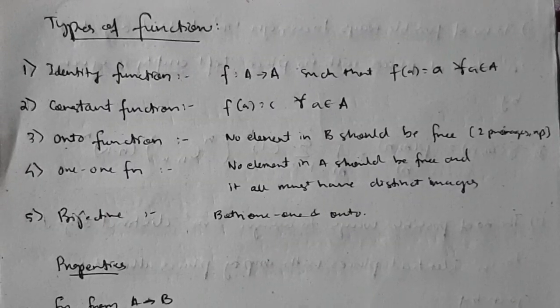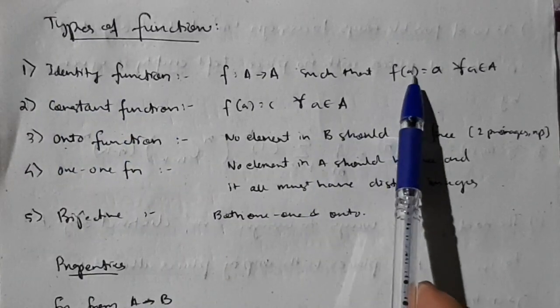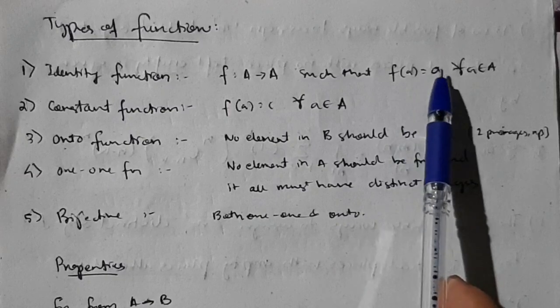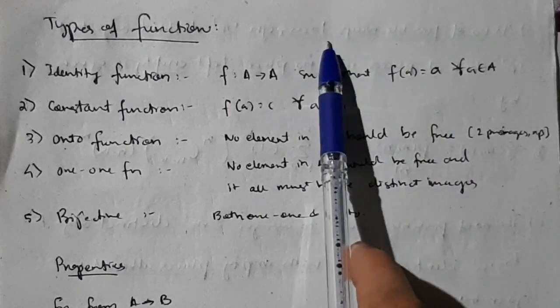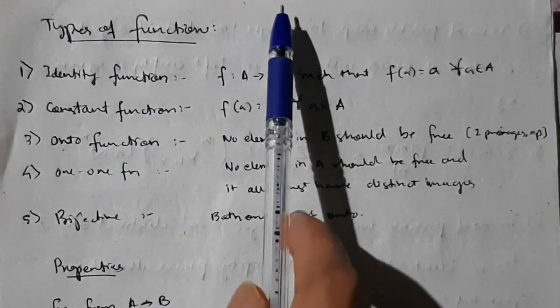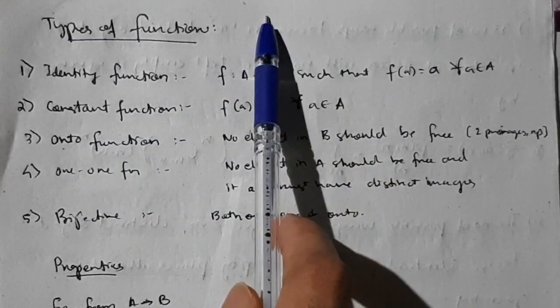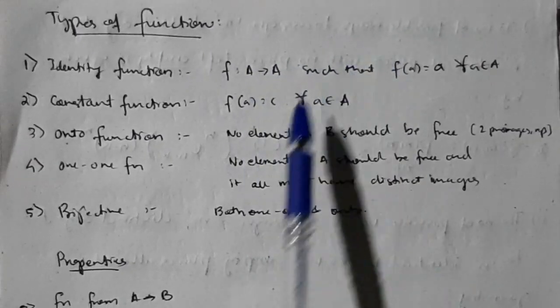Okay guys, coming to the types of functions, you have 5 types of functions. Identity function means whatever element we put here, the result should also be the same. It can be 1 to 1, 2 to 2, like that. That is identity function. Constant function means whatever element you put, 1, 2, 3, it should give the same result. Okay, like 1 to 3, 2 to 3, 3 to 3, 4 to 3, like that.